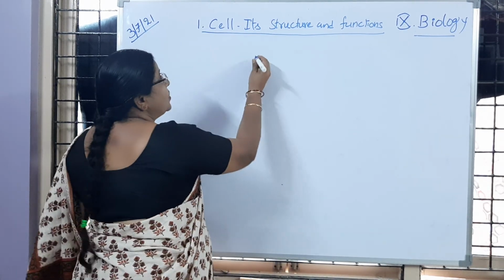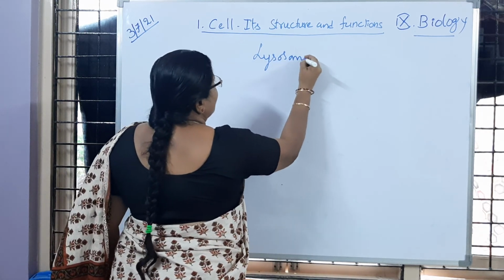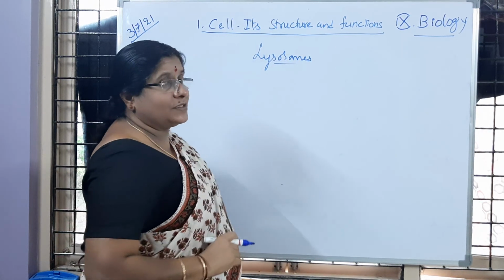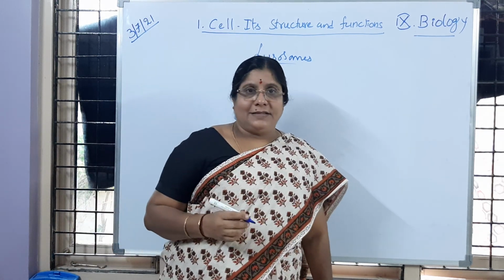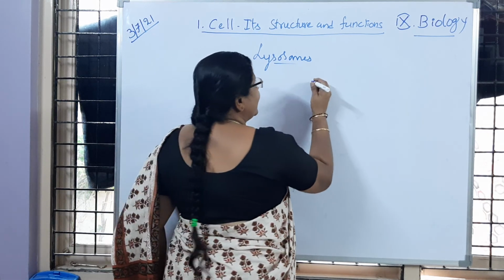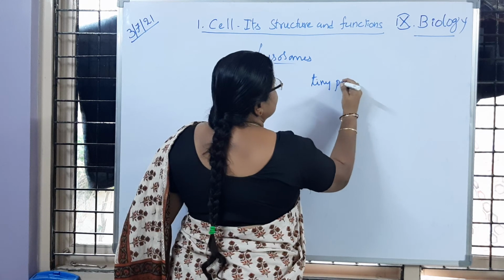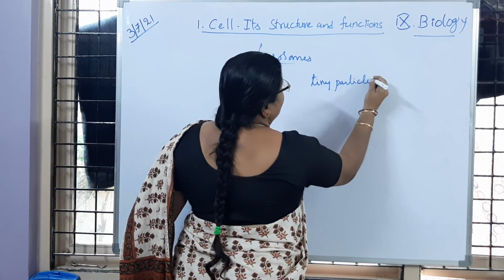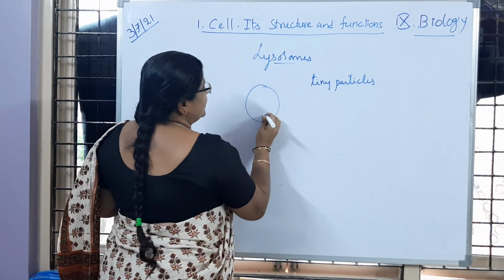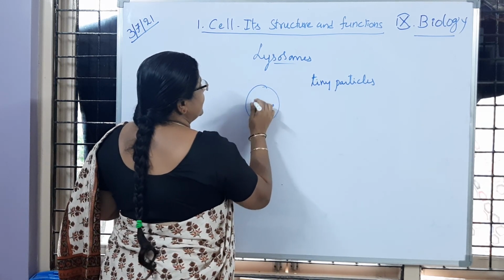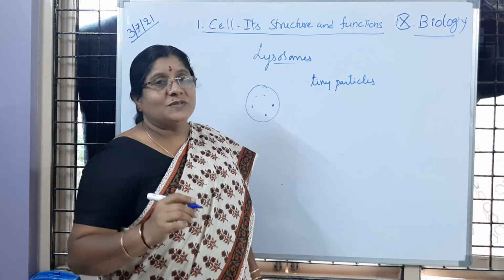Now we learn about lysosomes. Lysosomes are also cell organelles, tiny particles which are present inside the cell. Suppose if we observe the cell, we can see tiny particle-like structures inside the cell. They are called lysosomes.